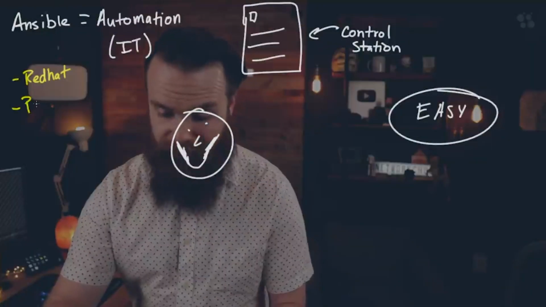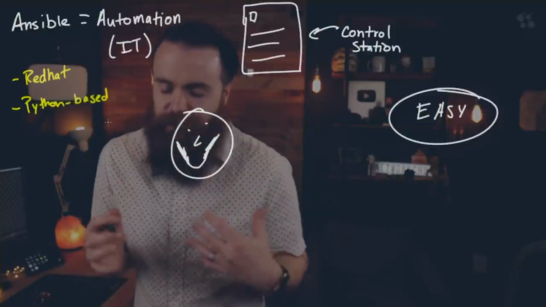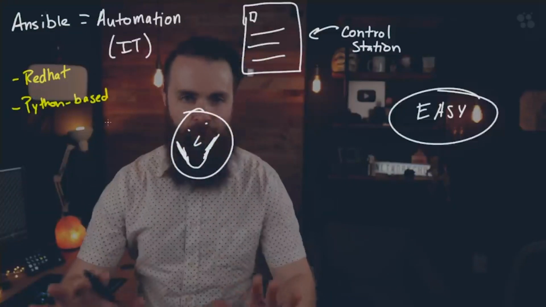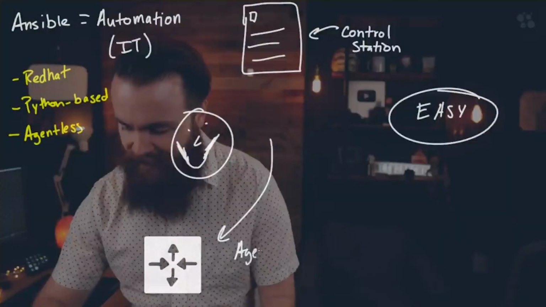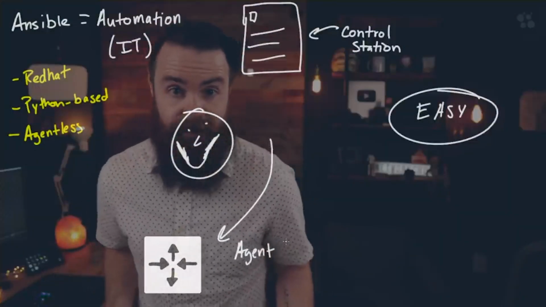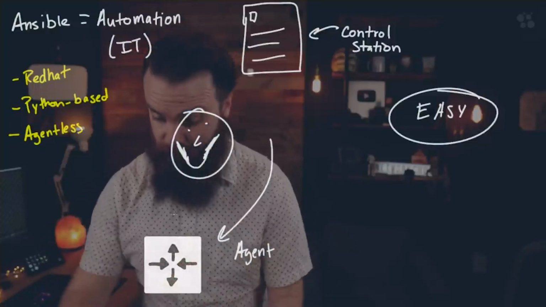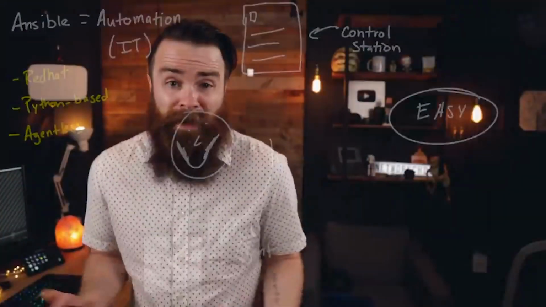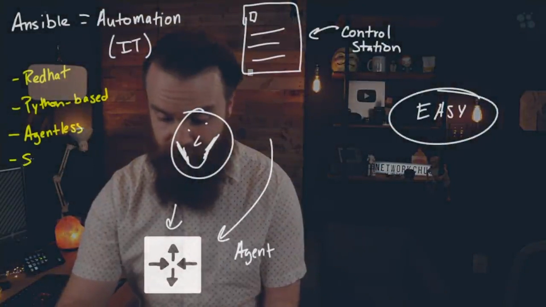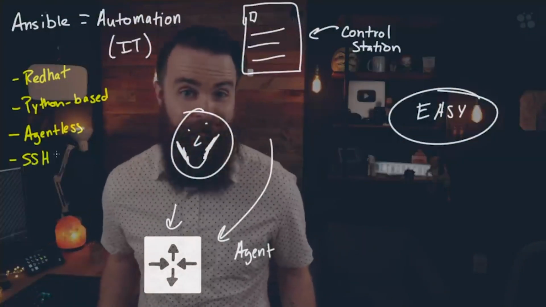Ansible is also Python based, which makes it extra cool. And then this is probably the greatest feature I love about Ansible. It is agentless. What does that mean? Well, typically when you're doing automation, your automation tool will require you to install some sort of agent or client on the machine. Now, in a lot of cases, this is not possible, especially for network engineers, because we have Cisco routers running Cisco IOS, and you can't install anything on those. So then we can't manage it with that system, but with Ansible, it's agentless. It simply connects over SSH and runs commands. It's awesome. We'll go into a few of the nuts and bolts of how that works here in a moment.